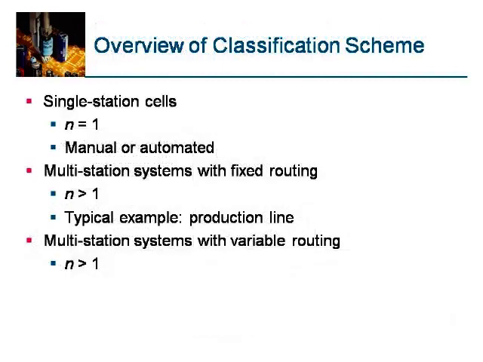Continuing the classification scheme of workstations. Single station cells, N is equal to 1, it is manual or automated. Multi-station systems with fixed routing, N is greater than 1. A typical example is a production line. Multi-station systems with variable routing, N is greater than 1.